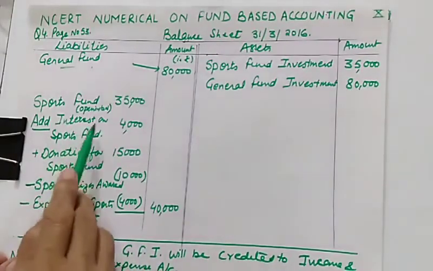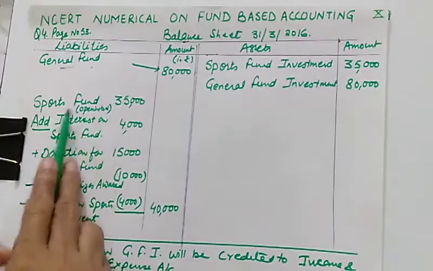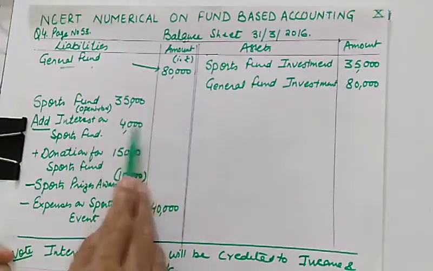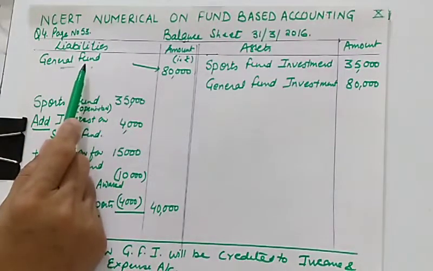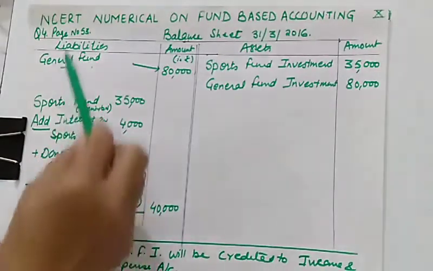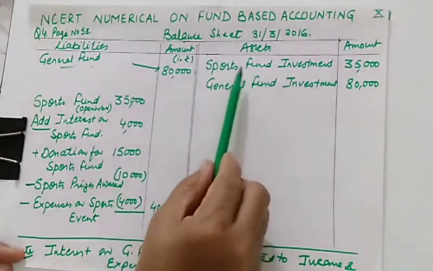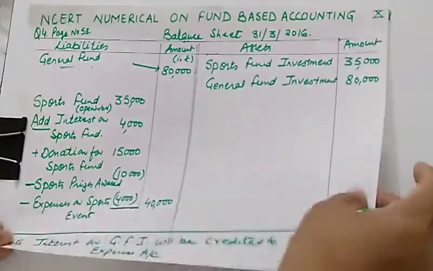Why? What is the main purpose? Because whatever interest you are having through sports fund, this is a specific fund or restricted fund. So the income will be added to this fund, and our fund will increase because of this income. But general fund has no purpose. It can be used for any purpose which management thinks suitable. So interest on general fund investment will be credited to income and expenditure, but income from specific fund will be added to the fund only. So this is a very important point.